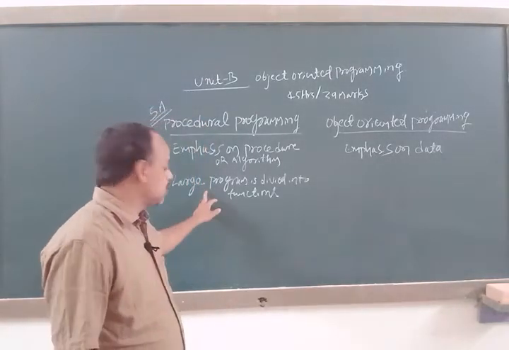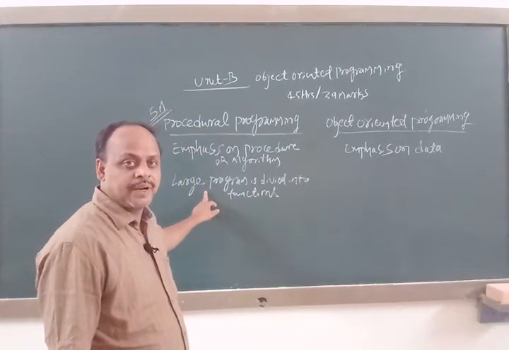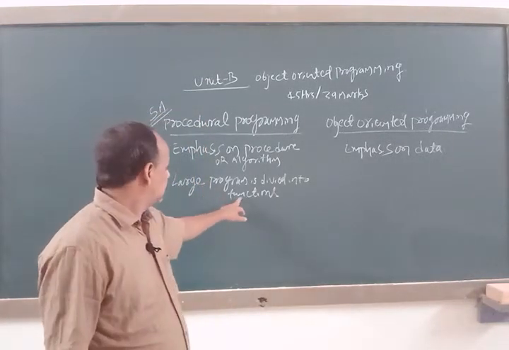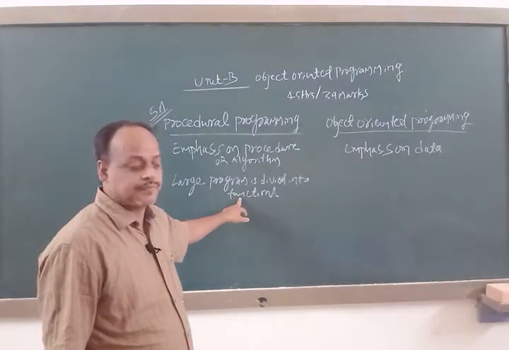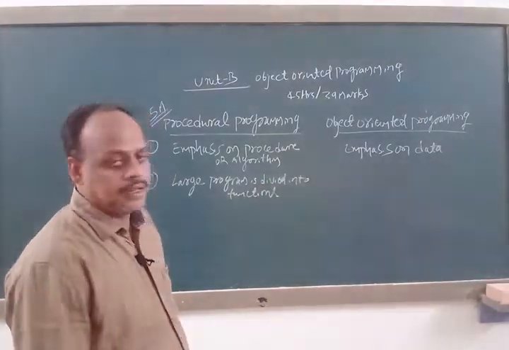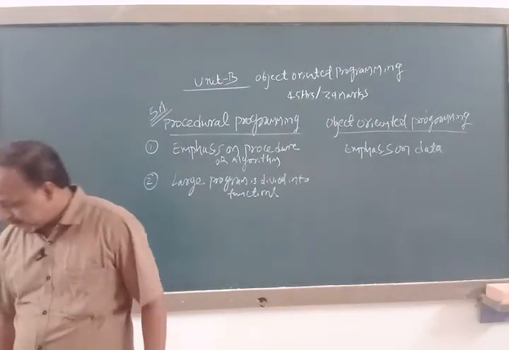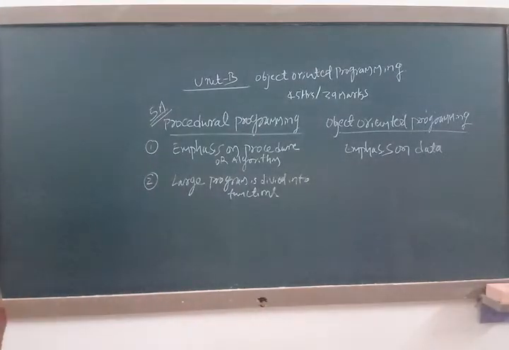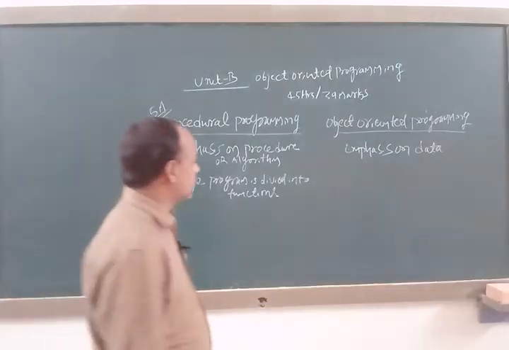Suppose the program is very large, then we are going to divide it with some functions. Whereas in object oriented programming, what is happening? The program is divided into what are known as objects.